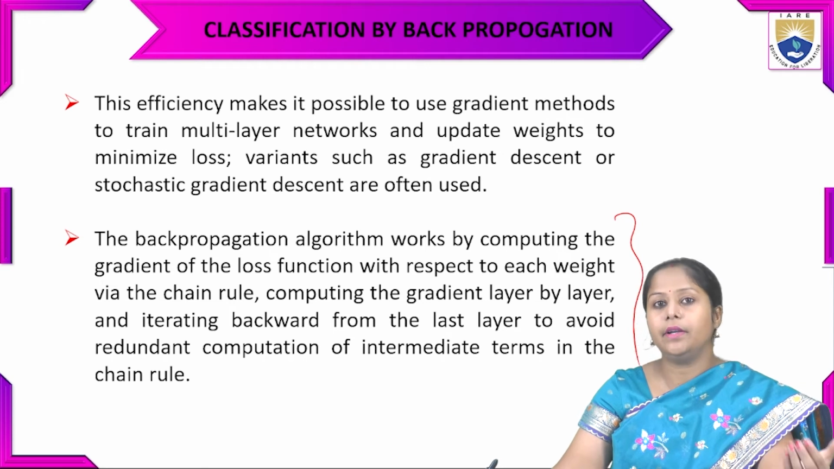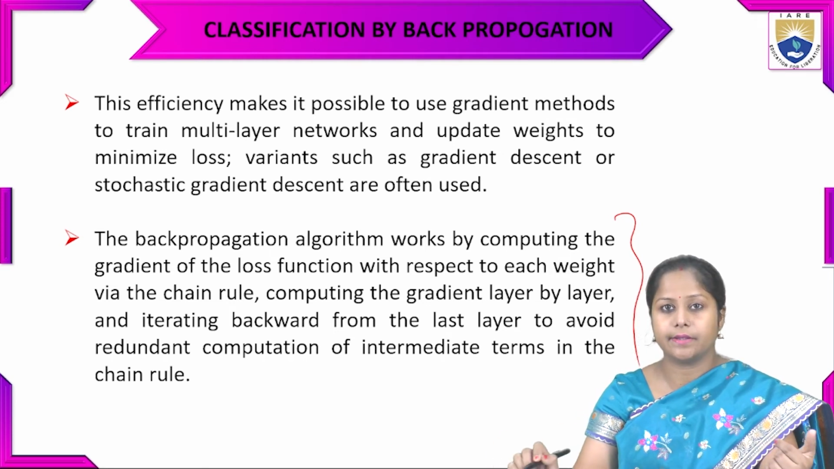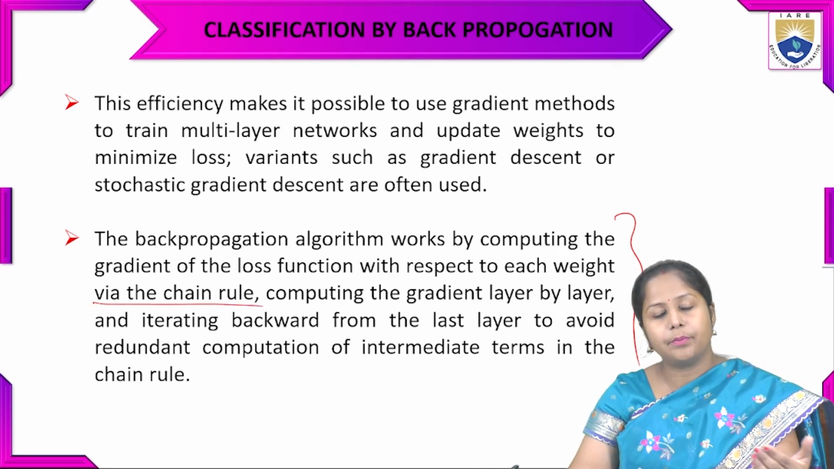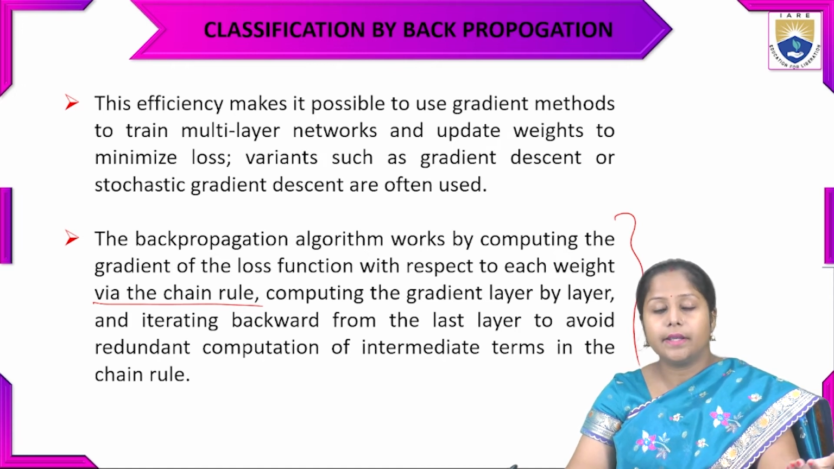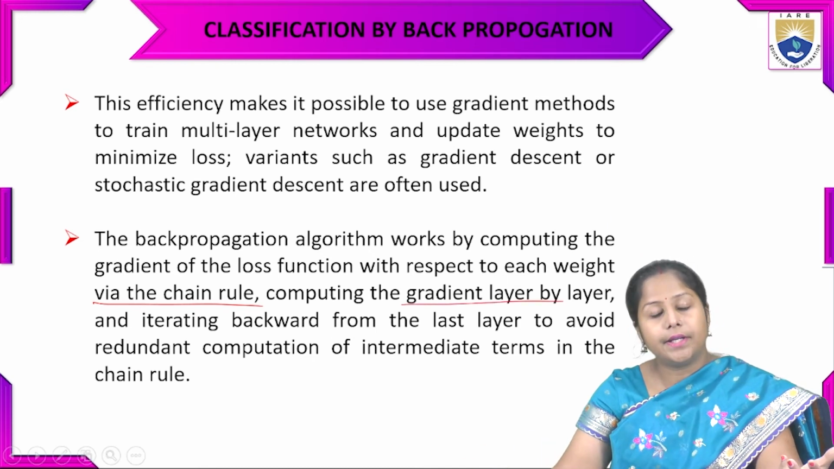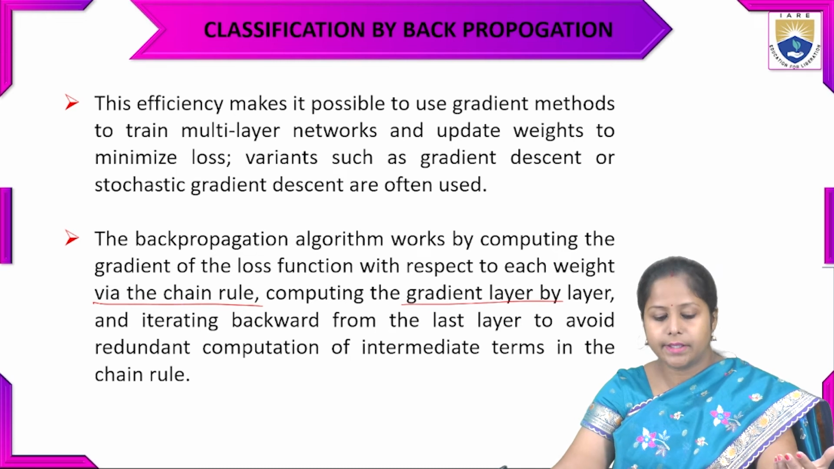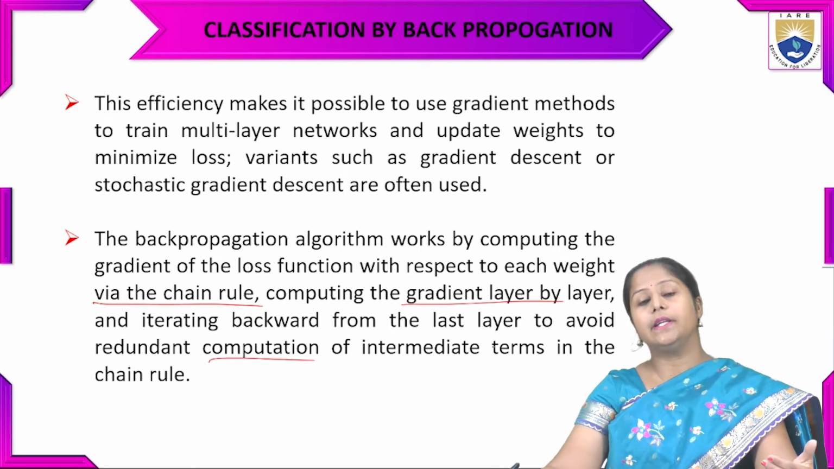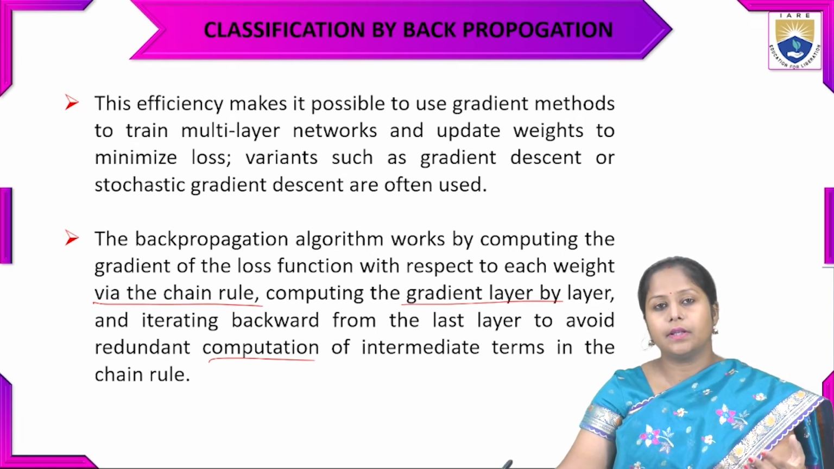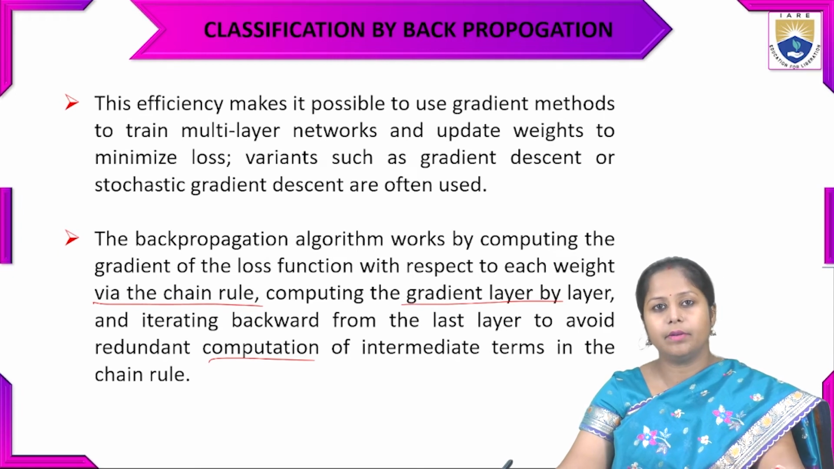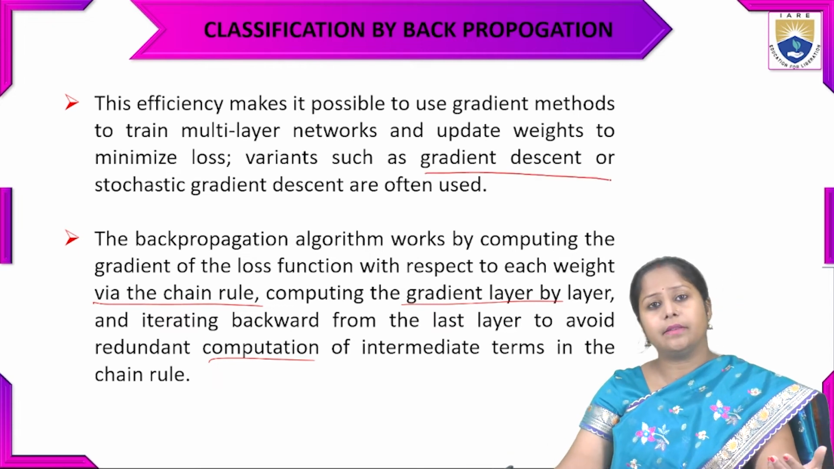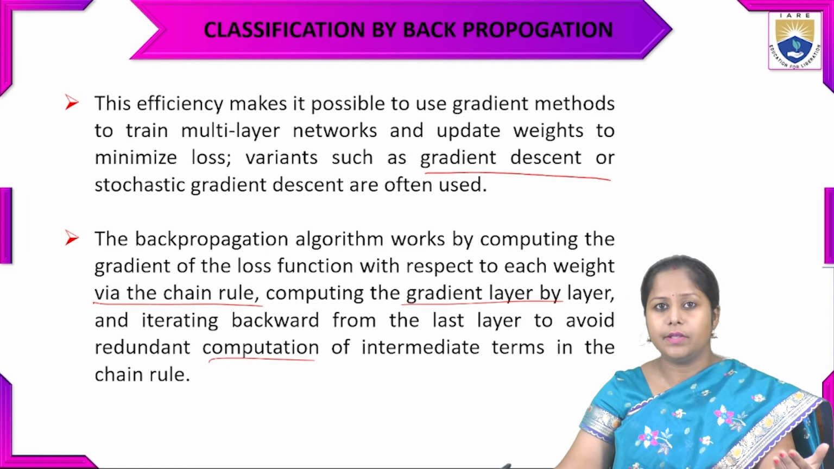What I have said is that the weight will be updated again and again for each iteration. That is the chain rule. Why are we calling this the chain rule? Because it is repetitive, iterative in nature. Again and again, the weightage has to be updated. So we compute the gradient layer by layer, iterating backward from the last layer, and the computations of intermediate terms work as a chain rule. The loss function will be recalculated and minimized. So gradient descent is nothing but a minimization of the particular loss function.